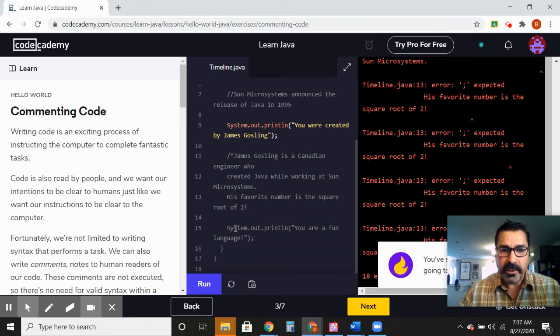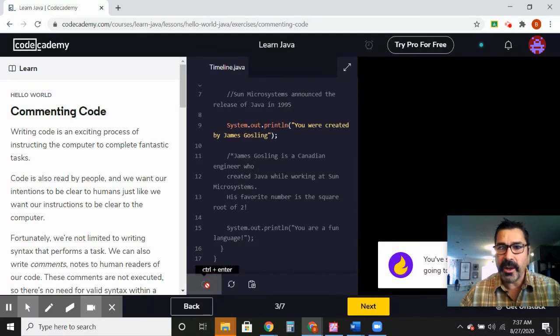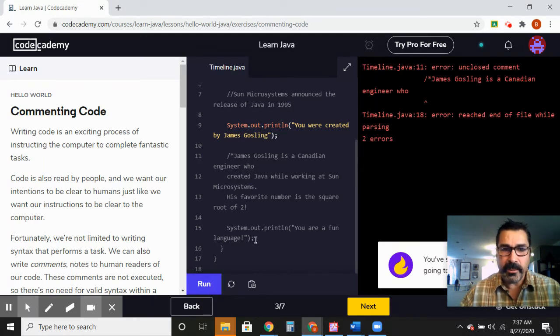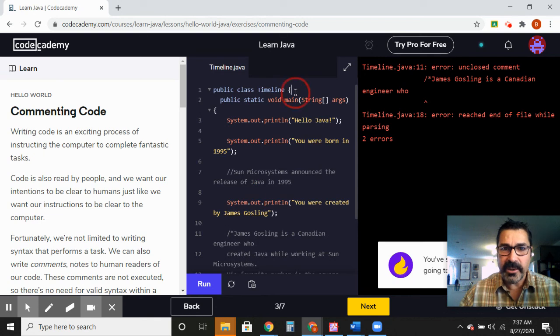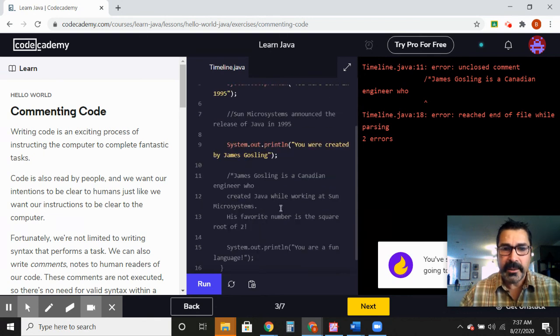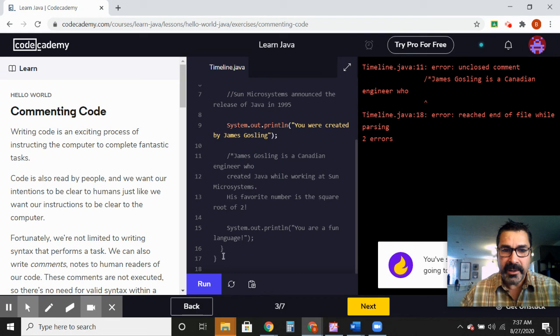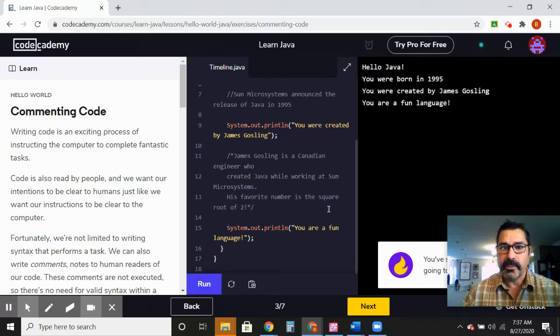Now look, one of the problems is it didn't say you are a fun language. If I hit run, another error, because I started my comment and I never ended it, so now it thinks all of this is for a human reader. It's not reading any of this. So I have to end this comment, and I end the comment with a star and a /. Now all of a sudden Java skips this and reads this. Now when I hit run, we've got that.